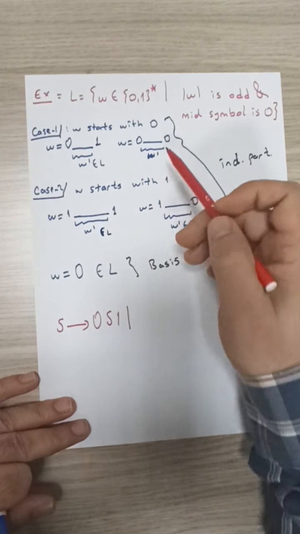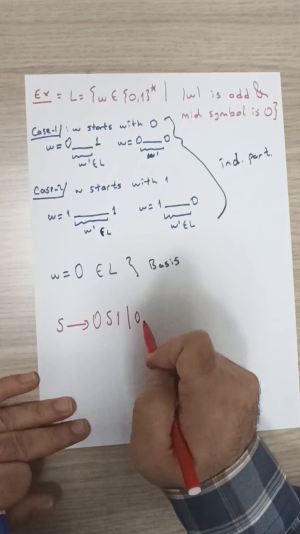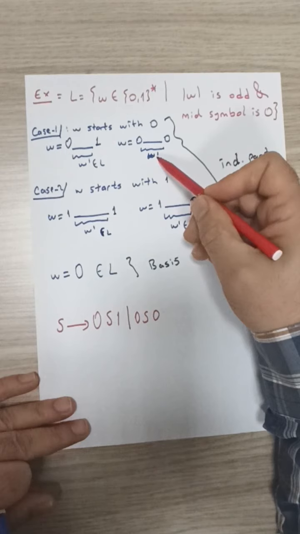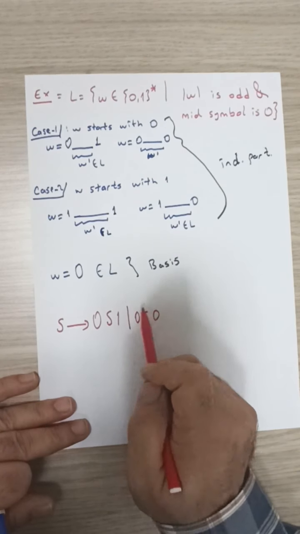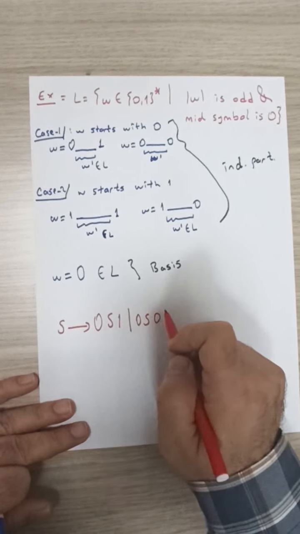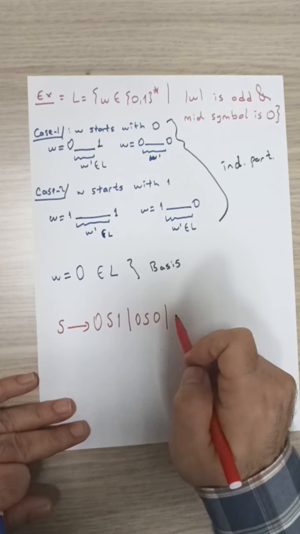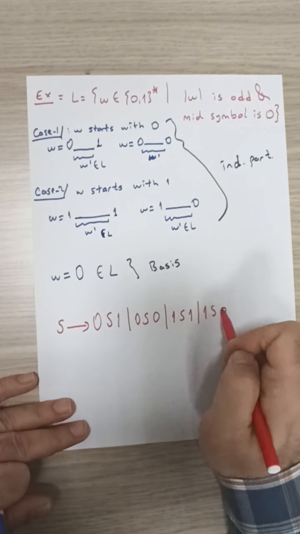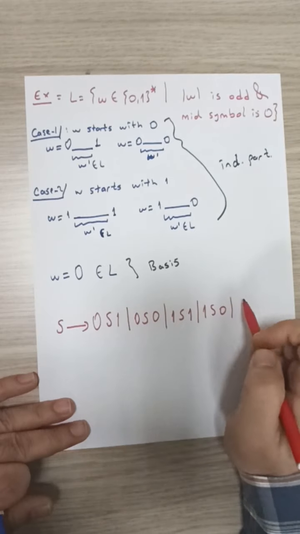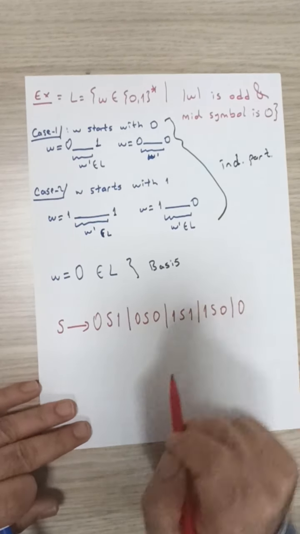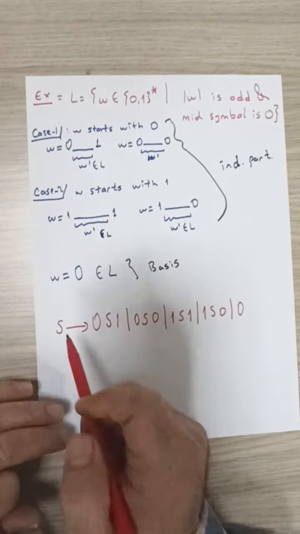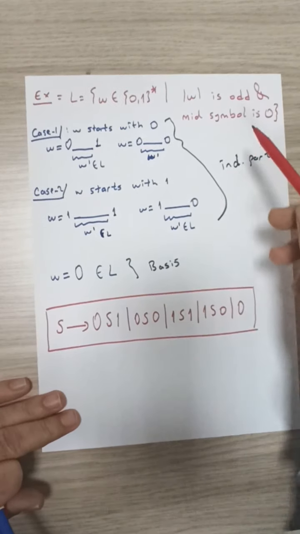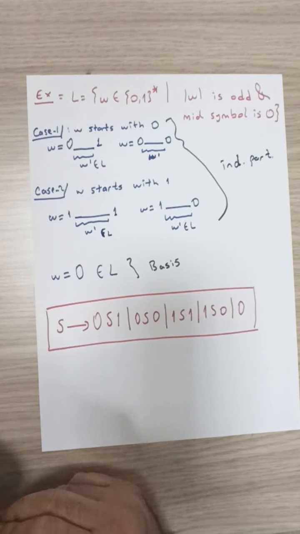We also need a rule to generate strings of this form. 0, S, 0: S again will generate strings W prime that has the same property but that are shorter than the whole string. We need a rule for this case, 1S1. We need a rule for this case, 1S0. Finally, we need a rule for our base case, which is simply 0. So this grammar generates the given language L.